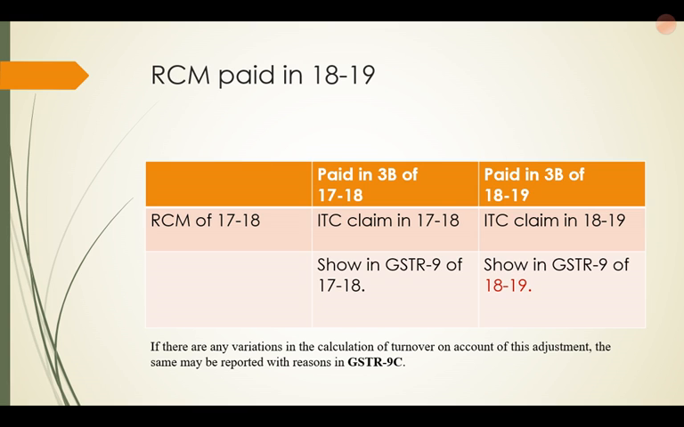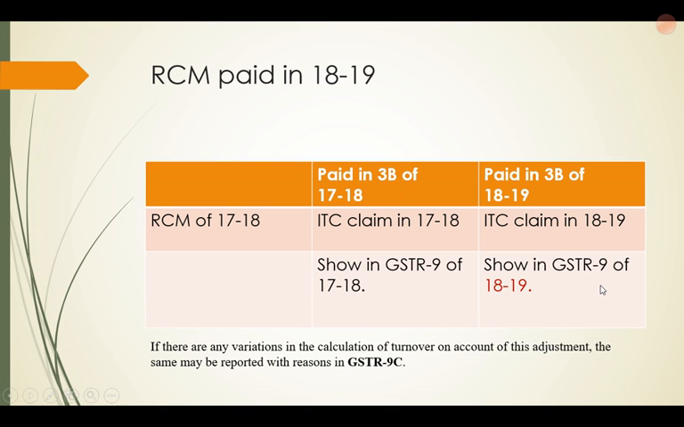Then RCM paid in 1819, RCM relating to 1718. In many cases, the auditors later on pointed out that the businesses were not aware that they had to pay tax on RCM. So in a normal case where RCM of 1718 was paid through 3B of 1718 and ITC was claimed in 1718, this needs to be shown in GSTR 9 of 1718. However, if RCM of 1718 was paid in 3B of 1819 and obviously ITC was claimed in 1819, this needs to be shown in GSTR 9 of 1819.